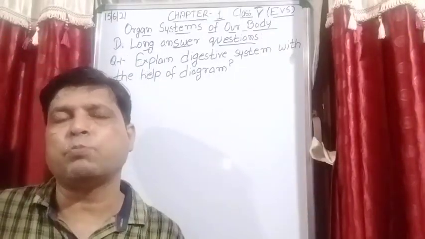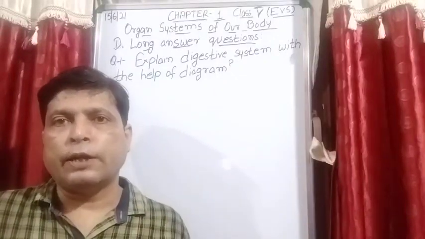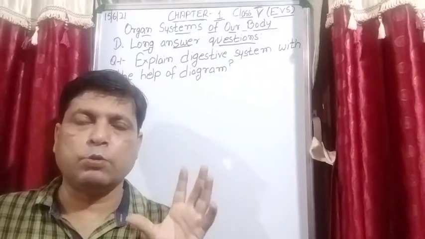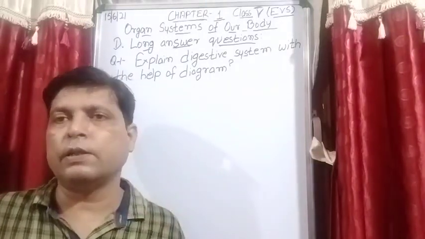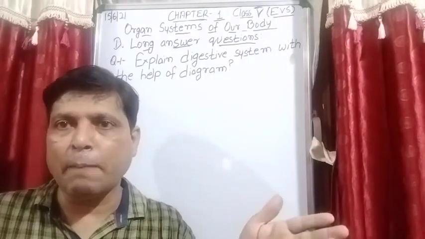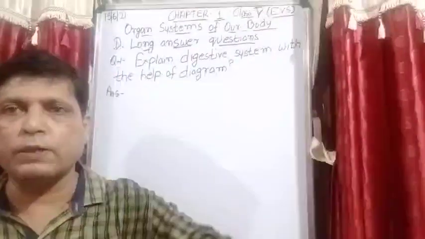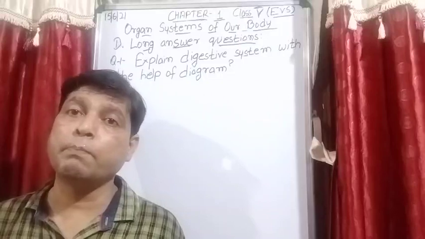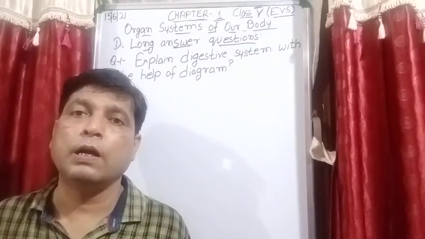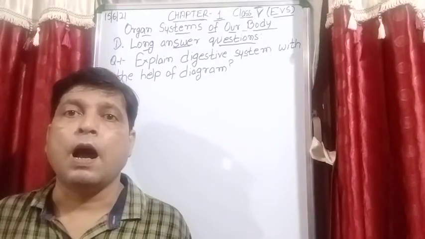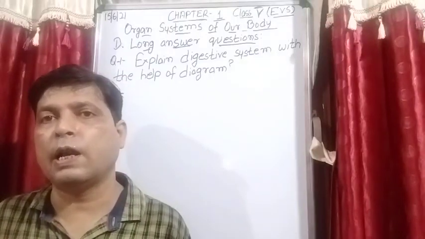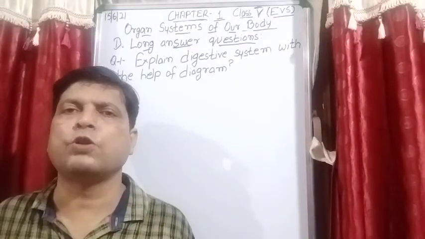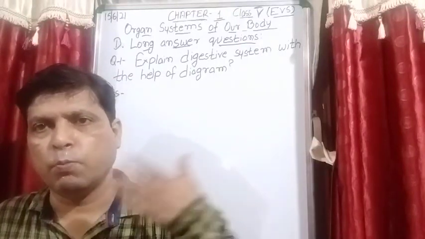The food came from the stomach into the small intestine, so its further digestion happens, and from where did these juices come? From the liver and pancreas. Now in the small intestine, the nutrients which are present in the food mix with the blood vessels. Because you know that blood circulates throughout our body, so nutrients mix into the blood. Blood vessels are present in the small intestine, and from here the food moves into the blood vessels, and undigested food moves into the large intestine. In the large intestine, water and salt are stored, and after that the food which is of no use moves out of the body through the anus.